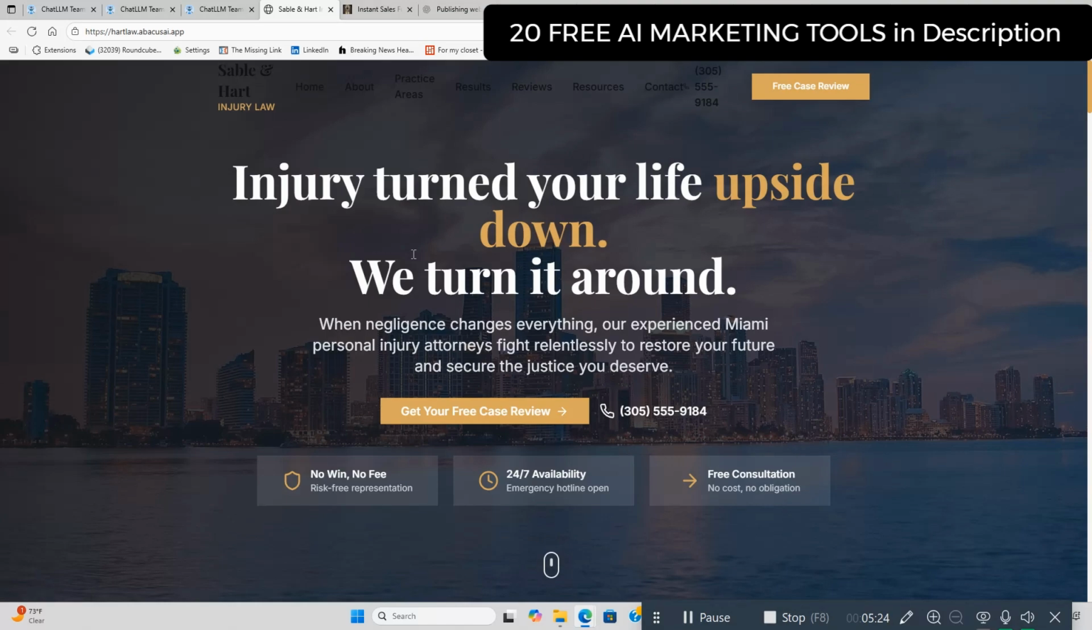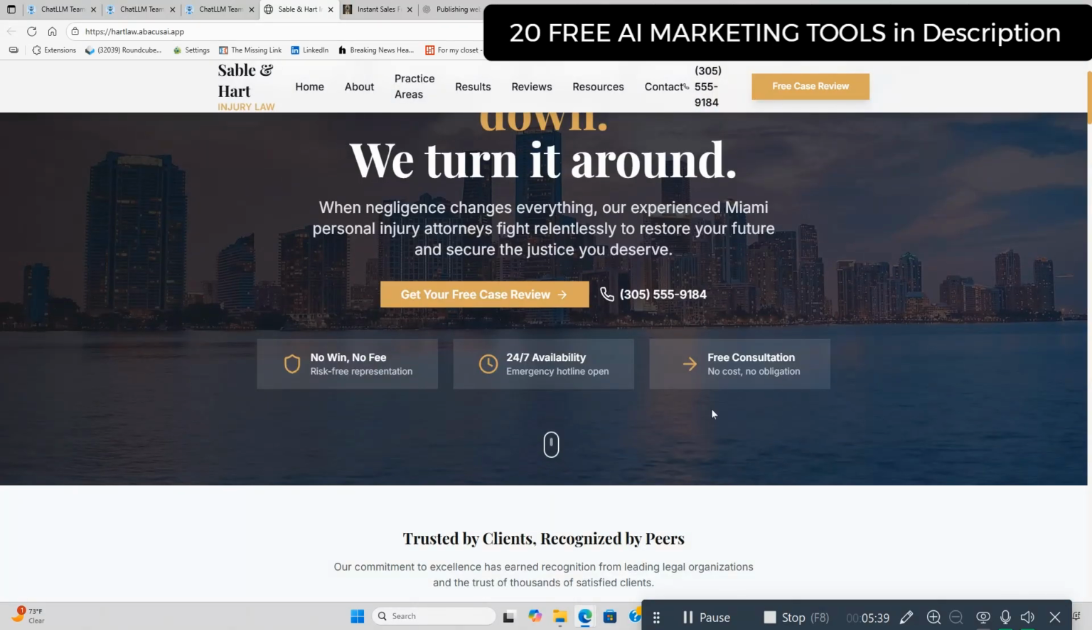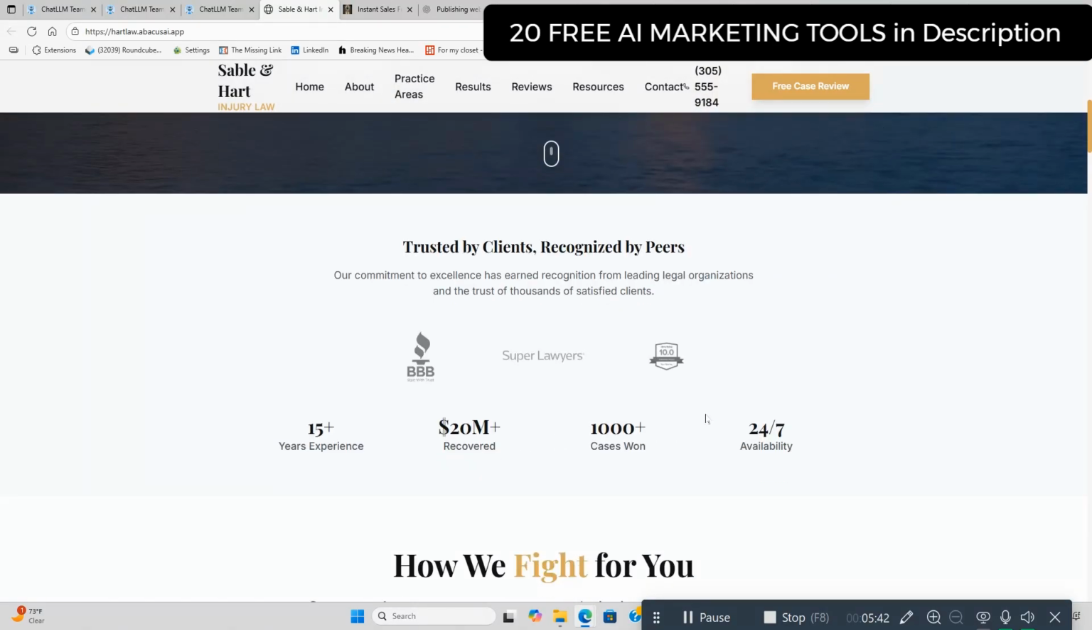Injury turned your life upside down. We turn it around. When negligence changes everything, our experienced Miami personal injury attorneys fight relentlessly to restore your future and secure the justice you deserve. It's got a phone number. Get your free case review. No win, no fee. Awesome background image. Look how good this is.